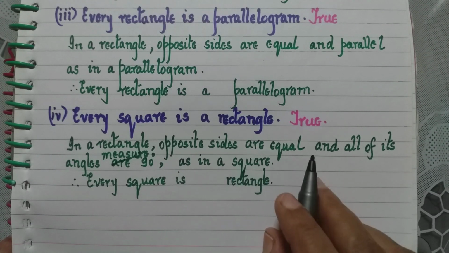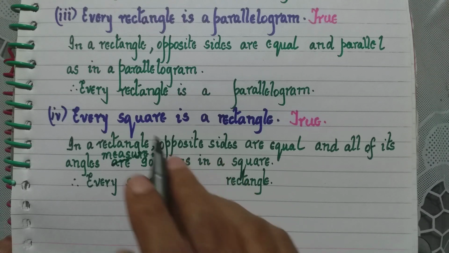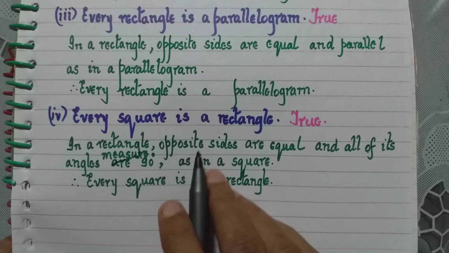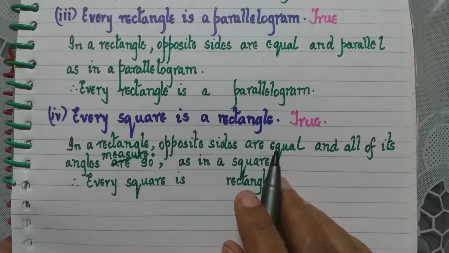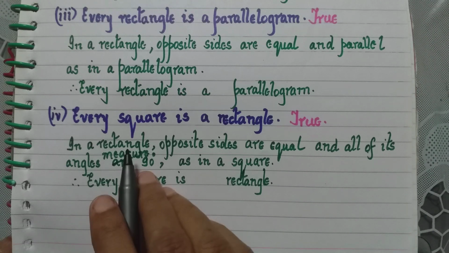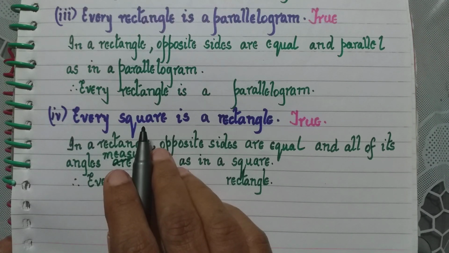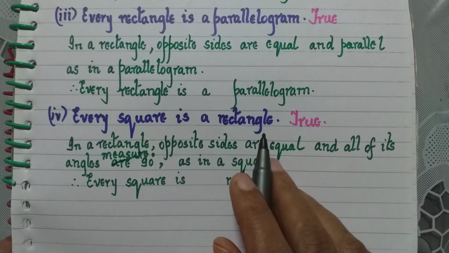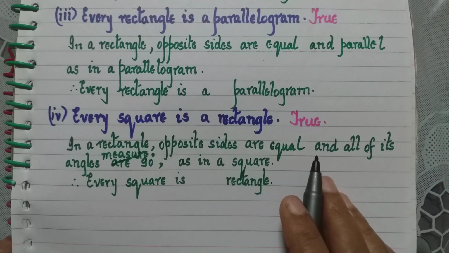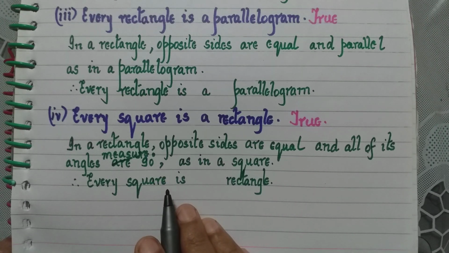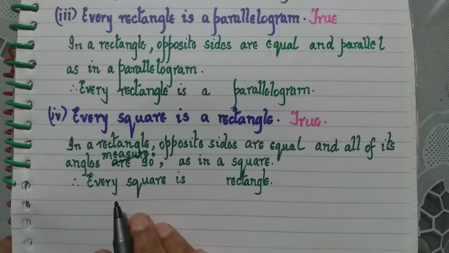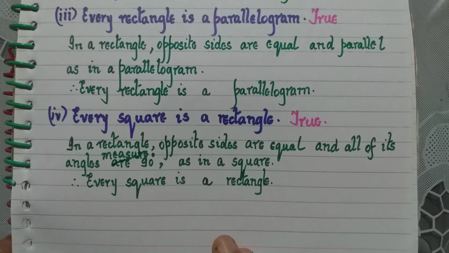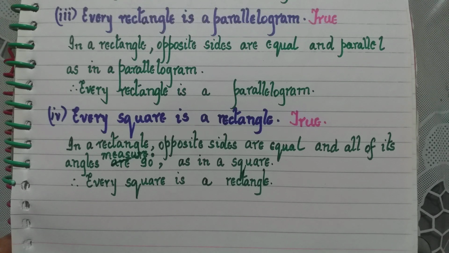In a rectangle, opposite sides are equal, right? So in a square also opposite sides are equal, although we know that in a square all the sides are equal, but opposite sides are also equal. Also all of their angles measure 90 degrees both in a square and a rectangle. So all the squares will be rectangles because opposite sides are equal as well as all the angles measure 90 degrees. Therefore, every square is a rectangle.